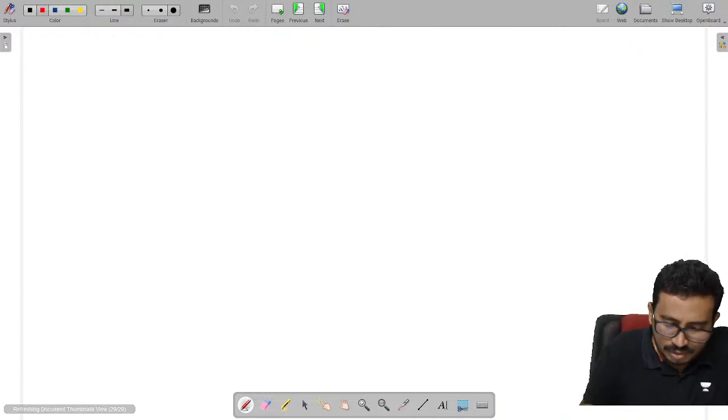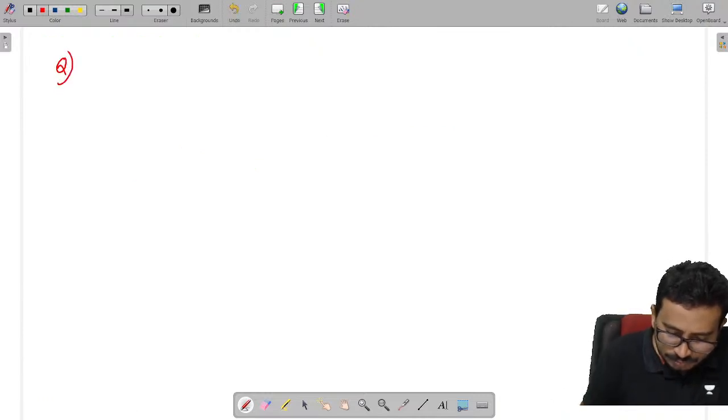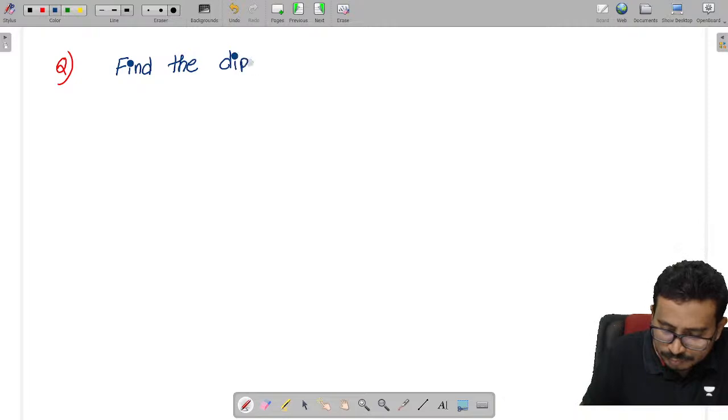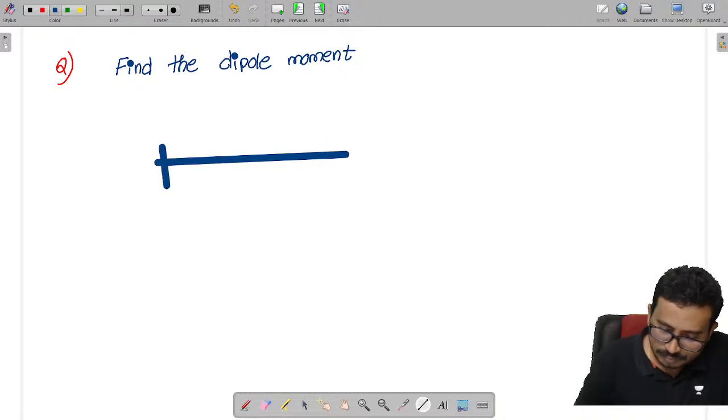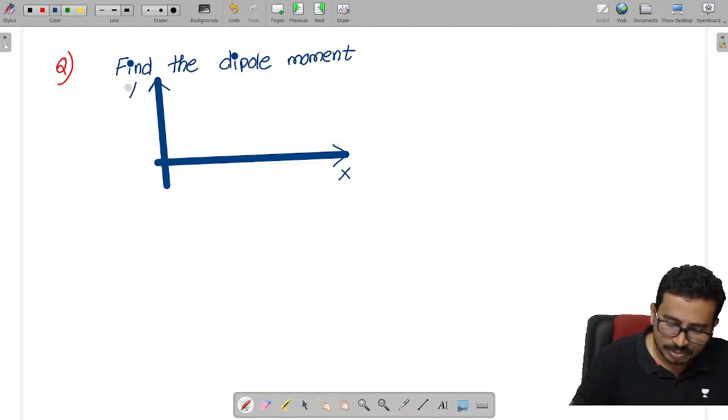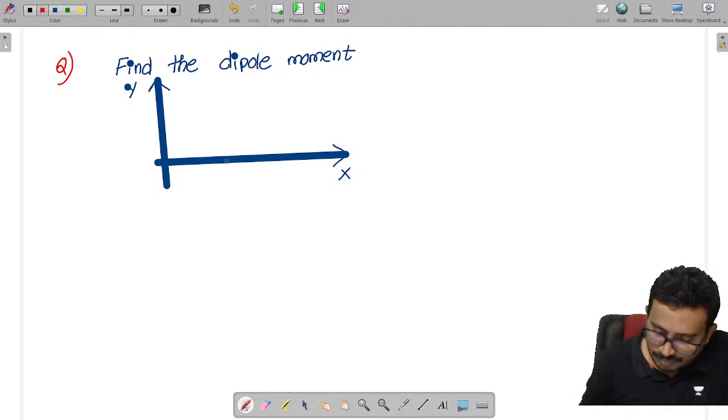Now take one problem. Find the dipole moment. I have placed the charges like this, and this is my x-axis and this is my y-axis.